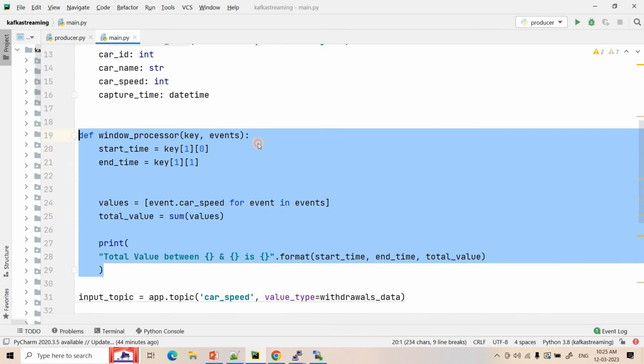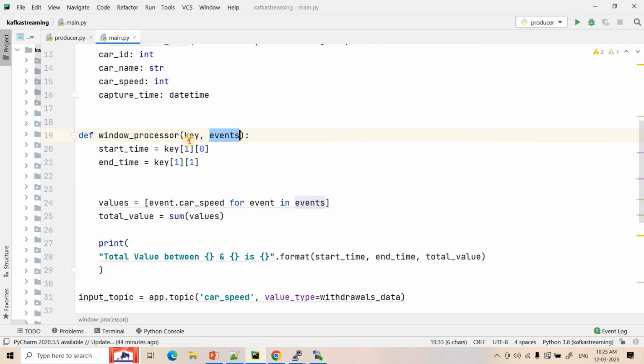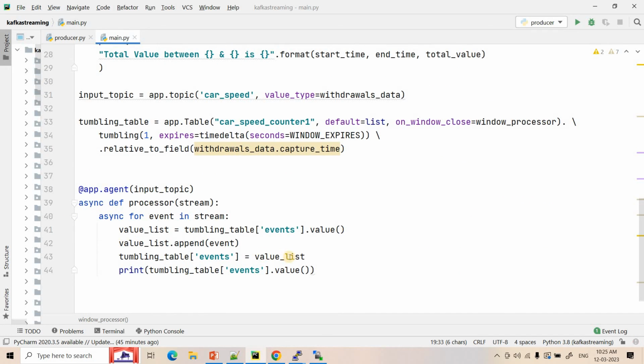Now the window processor you have to write with these two arguments, key and event. In the key part, the second element, if you extract it, will be a tuple. The zeroth index of that tuple will indicate the start time of the window which just expired, for which we are doing the final computation after considering out of order events, and the end time will be the second element of the second element of our key. And in the events part, all our value part is stored. So for a particular window, we accumulated all the results in the value corresponding to the key event.